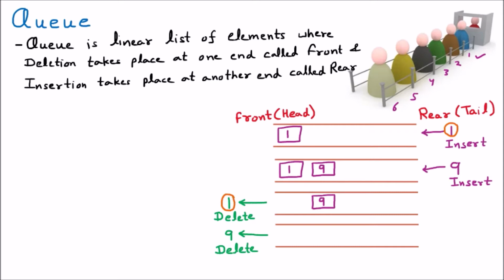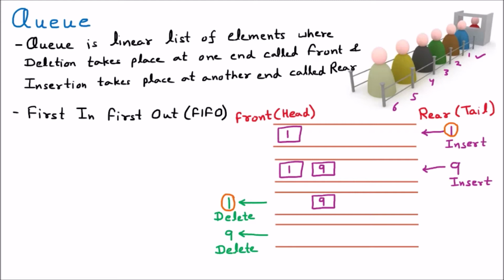So the insertion and deletion sequences are the same, because first 1 is inserted, then 9 is inserted, and while deleting, 1 is deleted, then 9 is deleted. That means it follows the first in first out sequence. So we can say that the queue is first in first out.